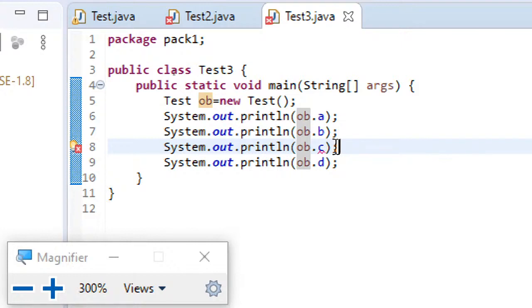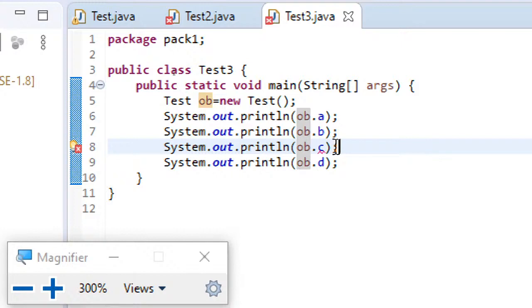Protected members can be accessed by both subclasses and non-subclasses in the same package. Next, private. Private members cannot be accessed by subclasses or non-subclasses, even though they are in the same package.